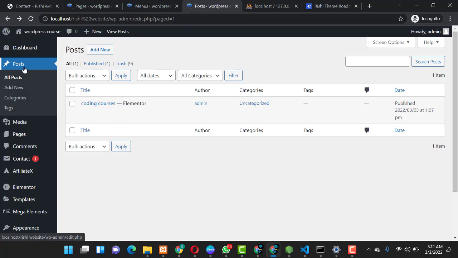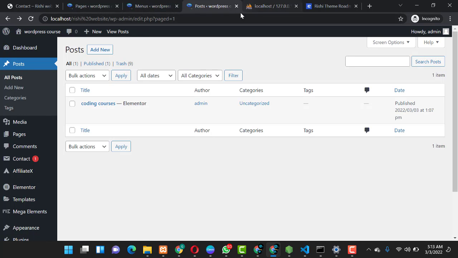So guys, you have seen how you can create a post, how you can create your menus and manage your menus. You have seen how you can edit your website with respect to other stuff. I will leave the link in the description below, guys, where you can get the Rishi theme, and you should try it out. Rishi is a very fast and reliable theme which you can use as an alternative to Astra. Rishi comes with pre-built starter templates which you use to create your website. As you see, this website looks good.